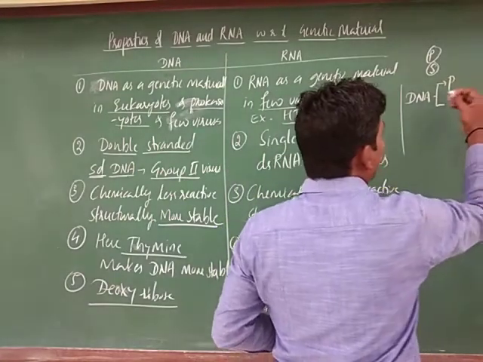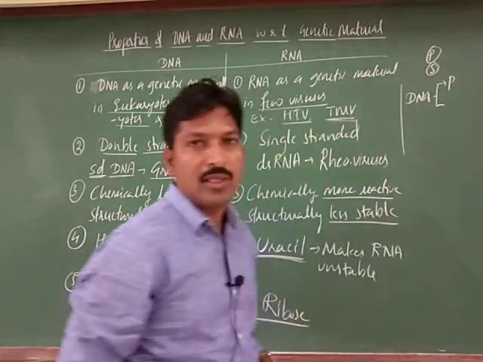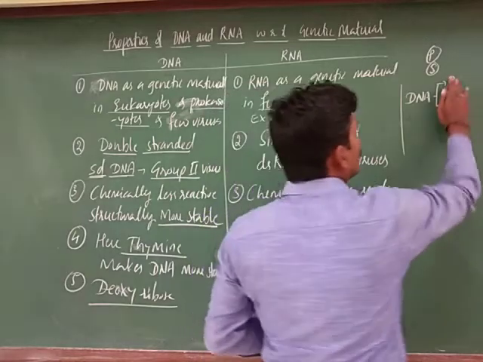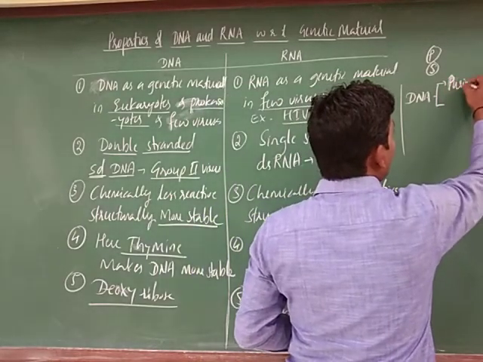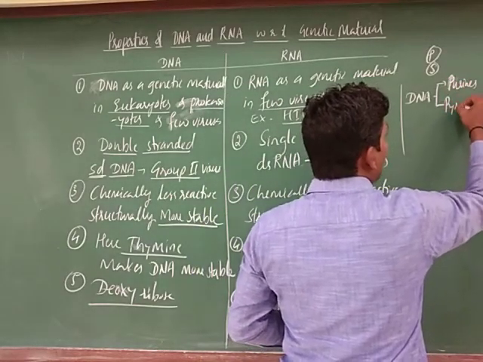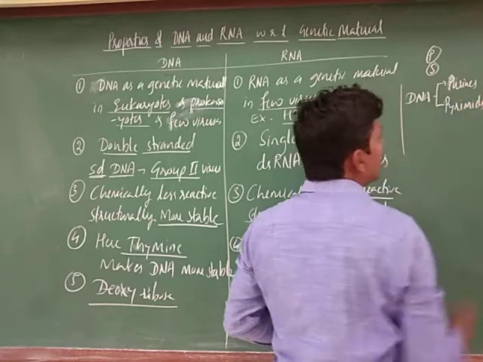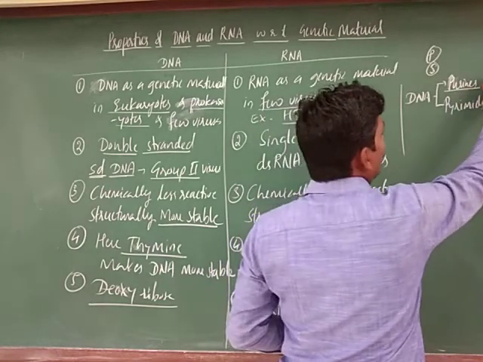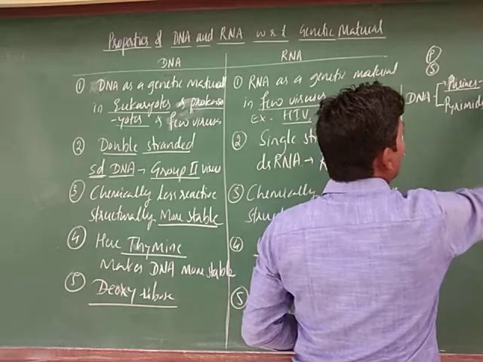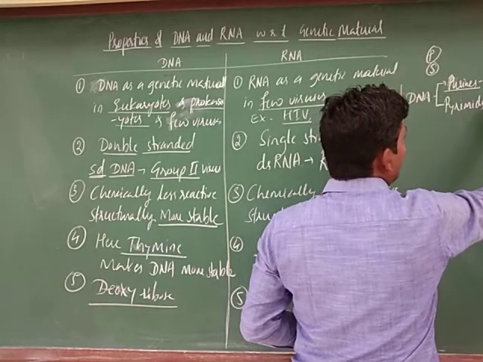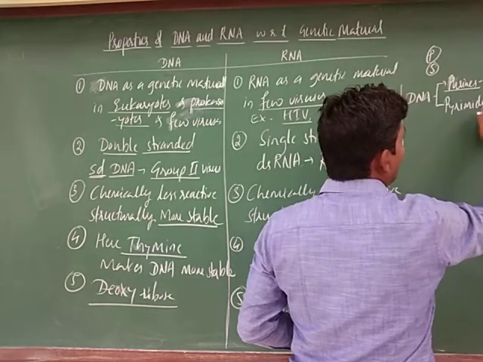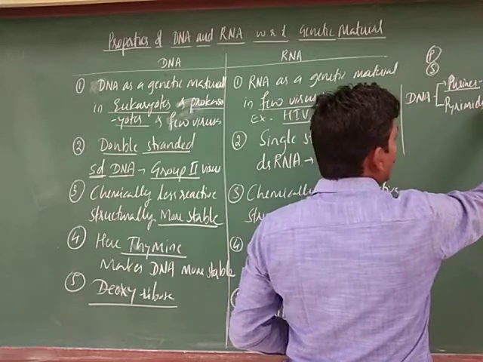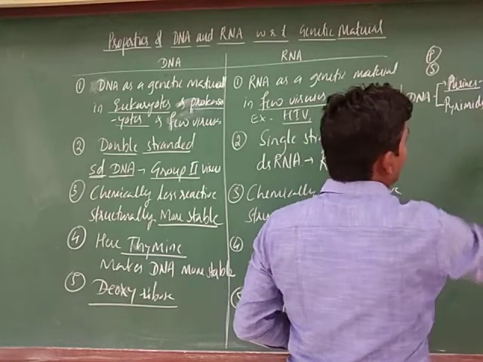In nitrogen bases also there is a difference: purines and pyrimidines. Purines are of two types, adenine and guanine. There are three pyrimidines: cytosine, uracil and thymine, right?